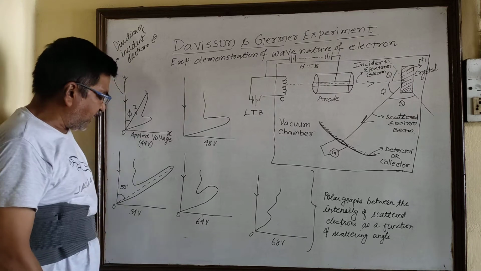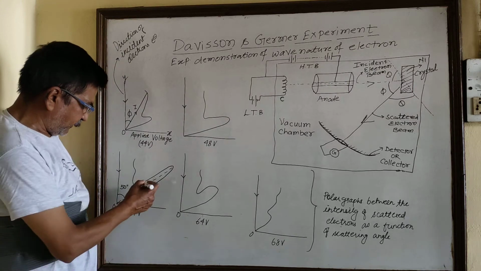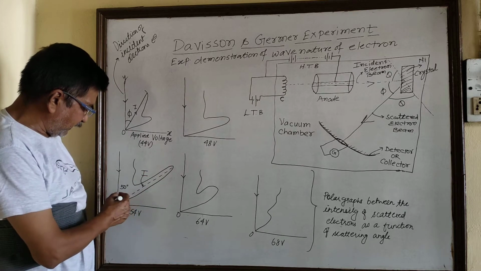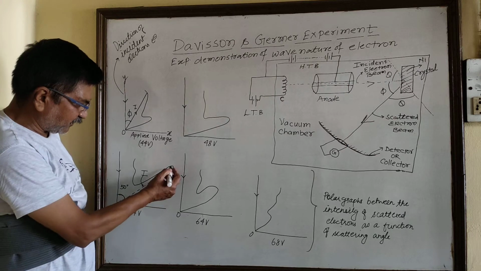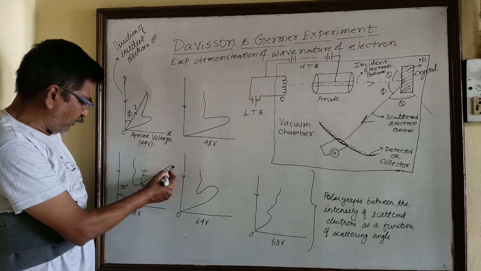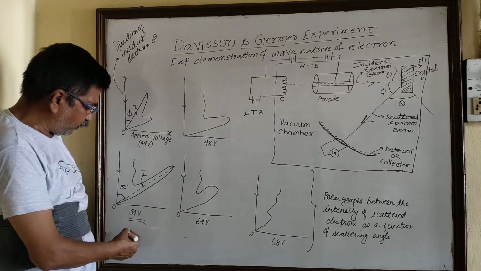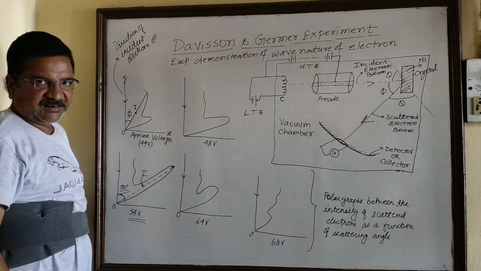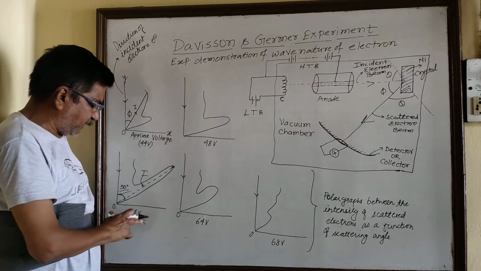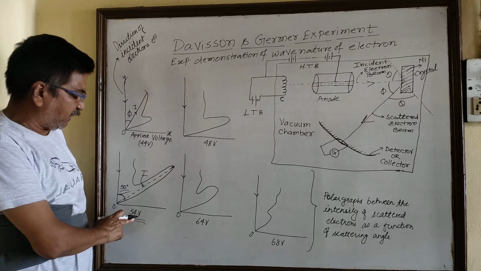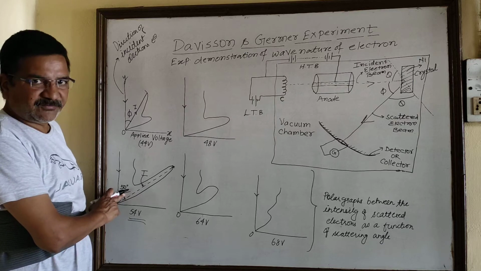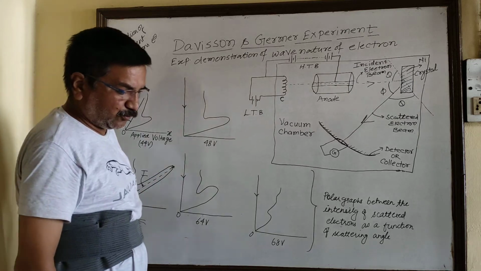He observed that the maximum intensity of light is observed at a scattering angle of 50 degree. This is the maximum intensity of the scattered electron beam, which was obtained at the voltage of 54 volt, and the angle of scattering was 50 degree. In comparison to the rest of the cases, when the applied voltage between the cathode and anode was 54 volt, that time the maximum scattering angle is how much? 50 degree, at which the intensity of light is found to be maximum.